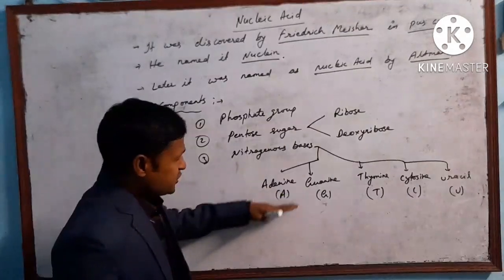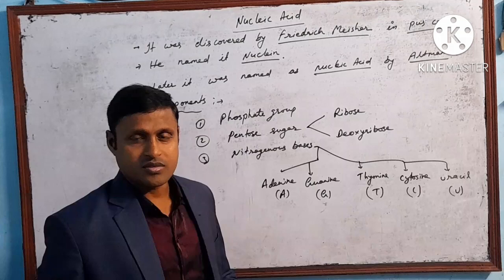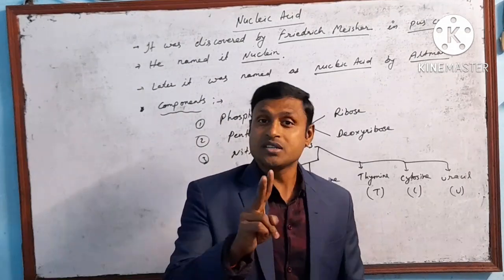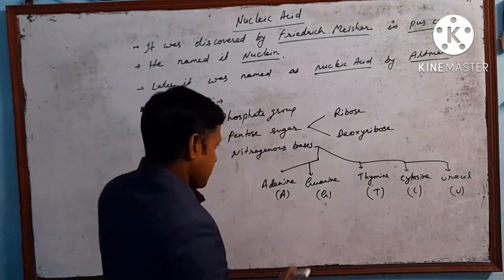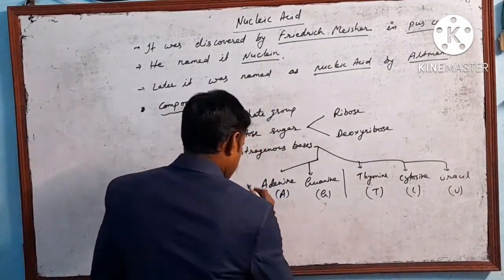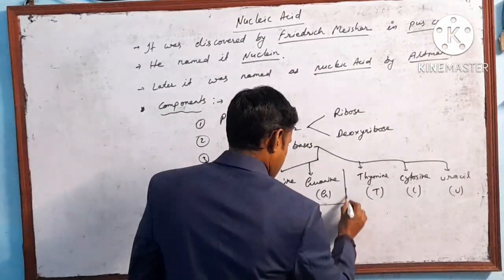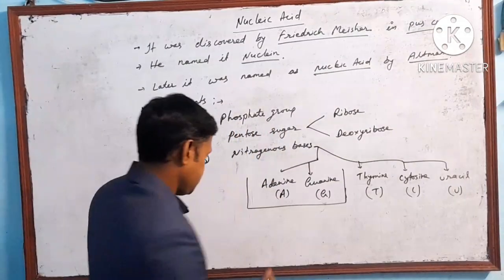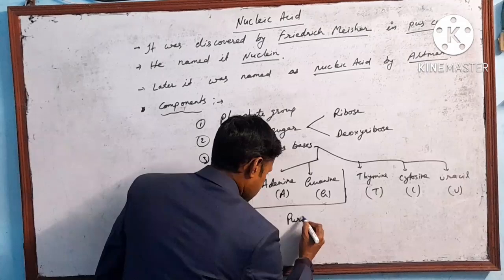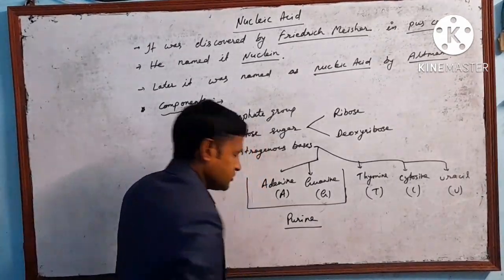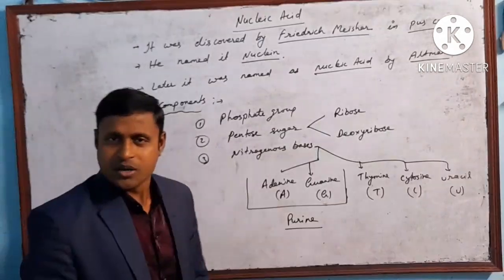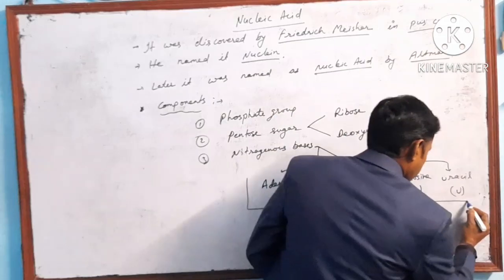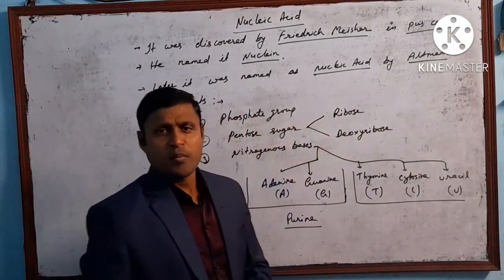Now these 5 bases are categorized into 2 major groups. The first two are placed under purine. We will discuss later what purine is. The other 3 bases come under pyrimidine.